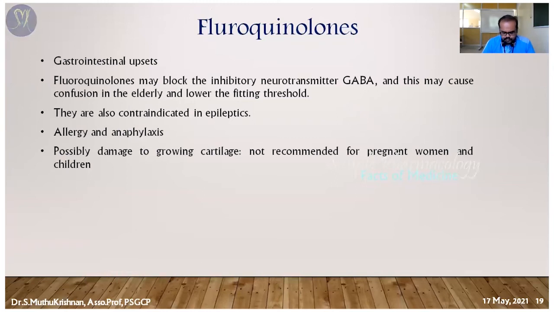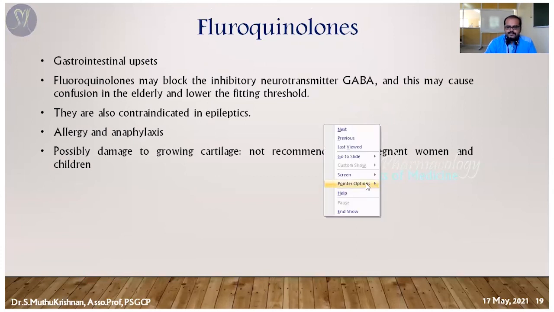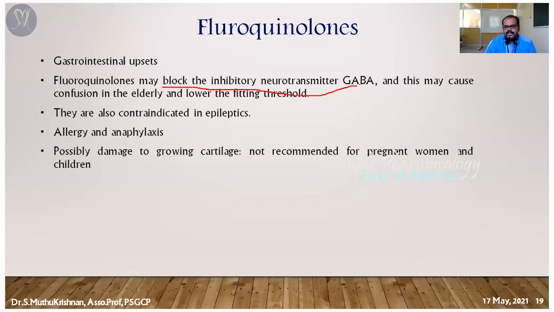Adverse-reaction wise, the fluoroquinolones are going to block the inhibitory neurotransmitter, particularly GABA. You know what GABA is and what the role of GABA in the CNS is. GABA is one of the inhibitory neurotransmitters in the CNS.